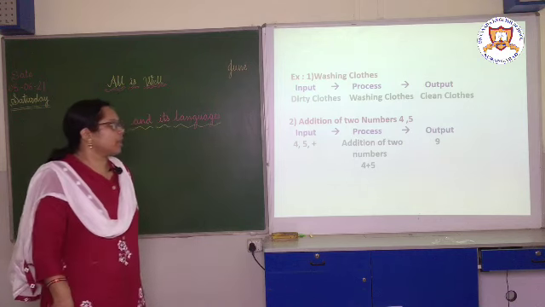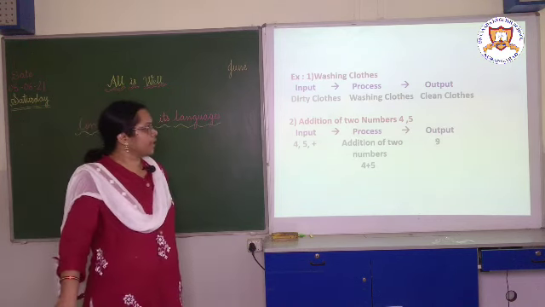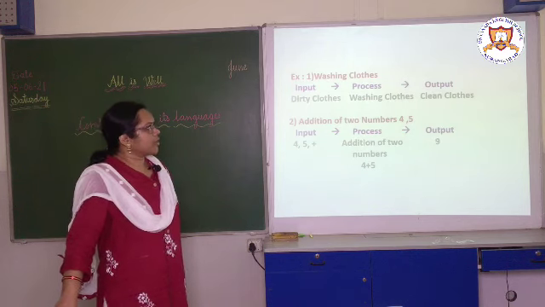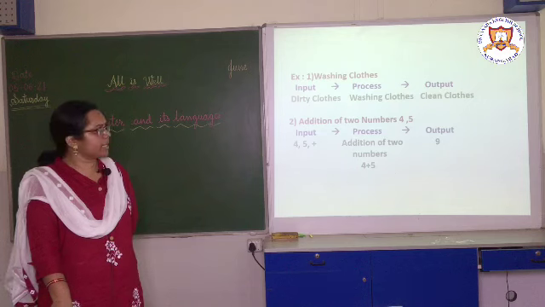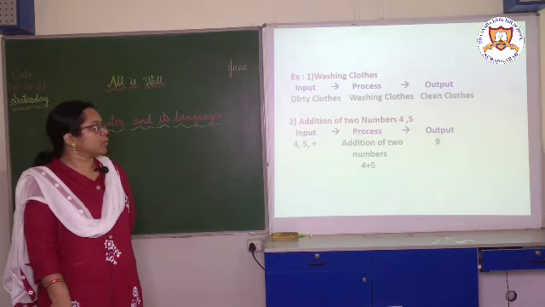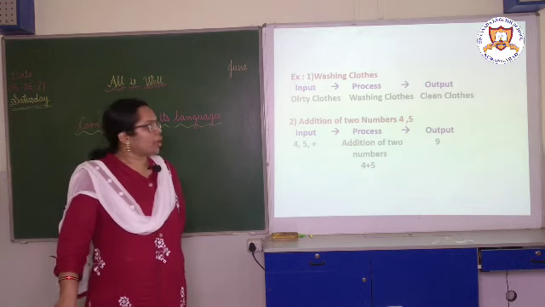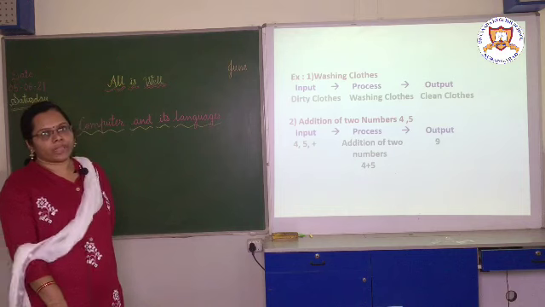Then it processes, that is, washes the clothes. That is the processing, and after washing, if it is an automatic washing machine, it will automatically stop. So we get the output, that is clean clothes. This is our day-to-day life example.